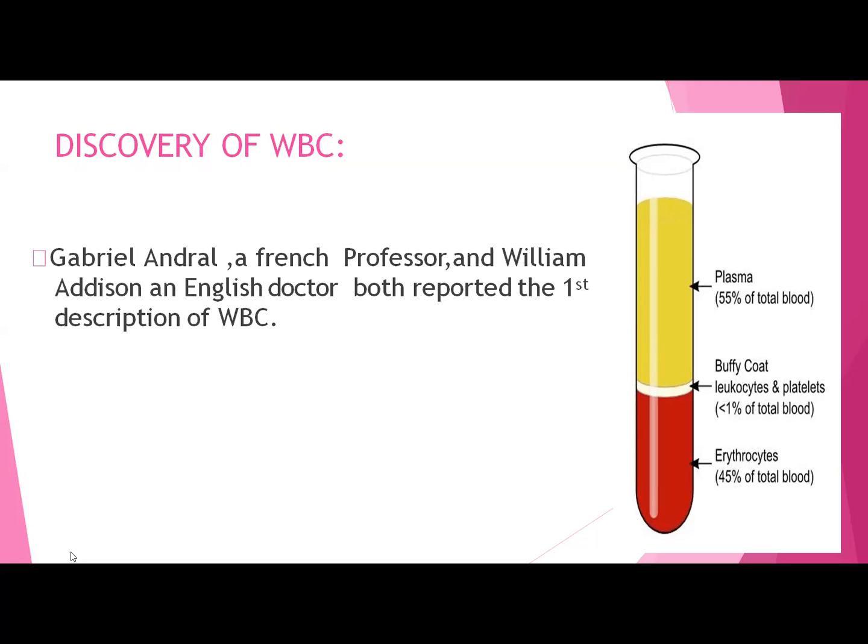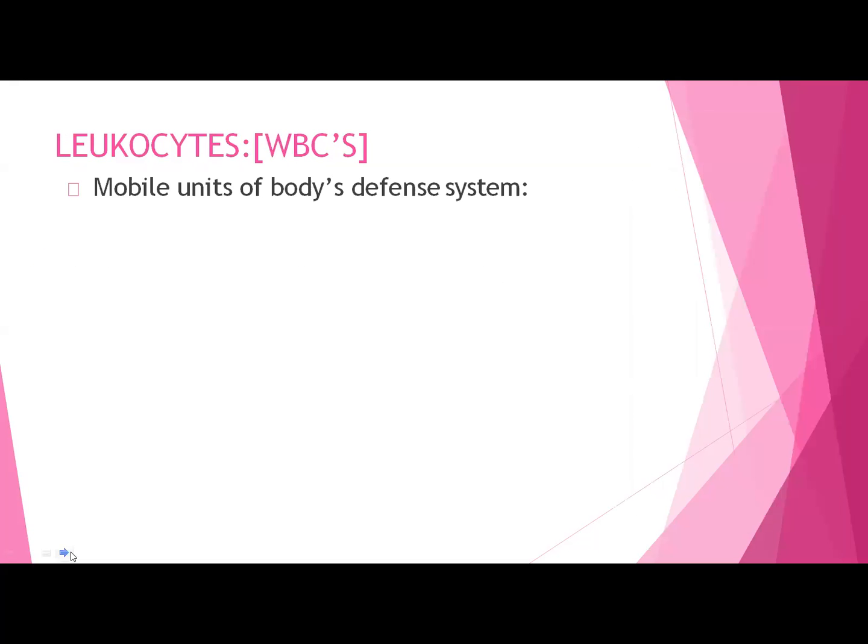And in between these two, there was a buffy coat which was seen, and this buffy coat was first identified by these two persons. And this buffy coat was due to the presence of leukocytes and the platelets. It was very small, actually less than 1% of the whole blood. So in between the erythrocytes and plasma, the first time they reported that some buffy coat is there, and that may be due to the presence of leukocytes and platelets, which they further discovered.